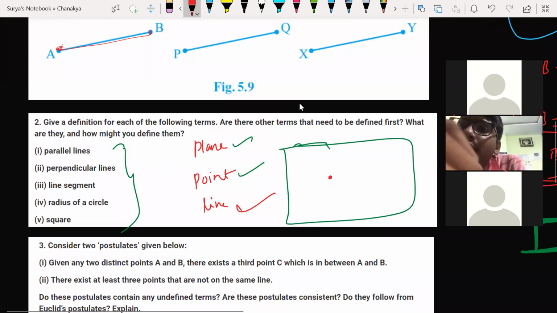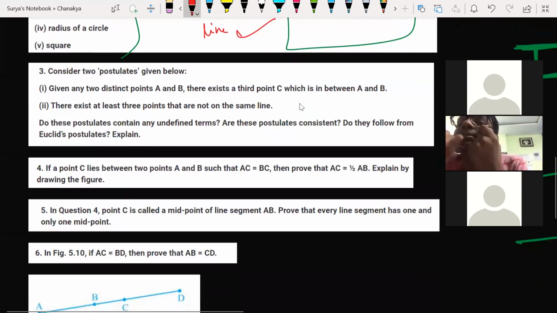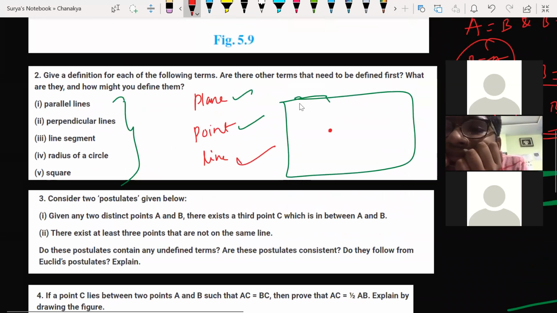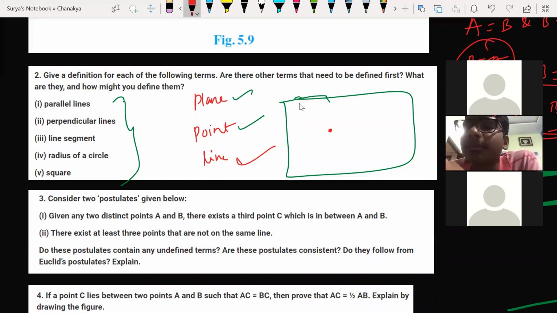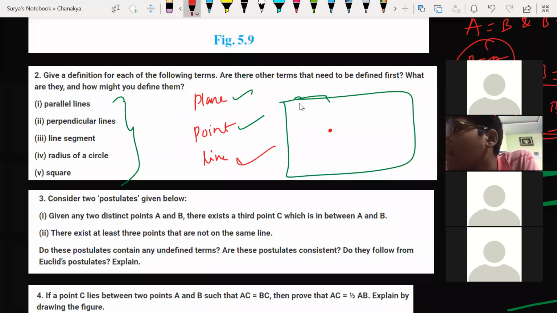Look at this here. So this is what for the second answer. Everyone knows that. Now first let us define what is a parallel line. Parallel lines are the lines which are opposite to each other and never coincide, never meet, never intersect. They will always have a constant distance. Clear?